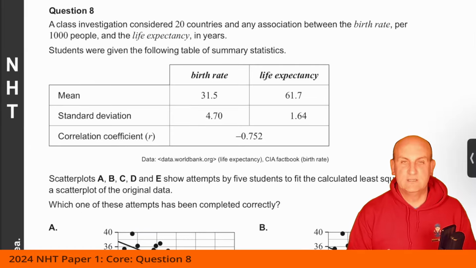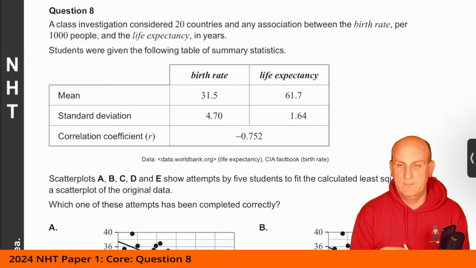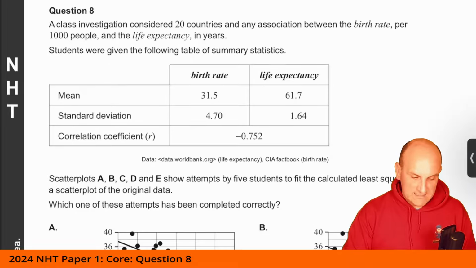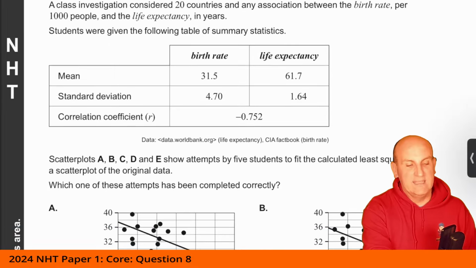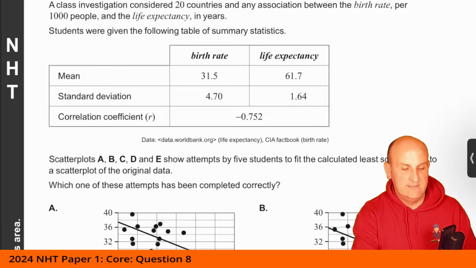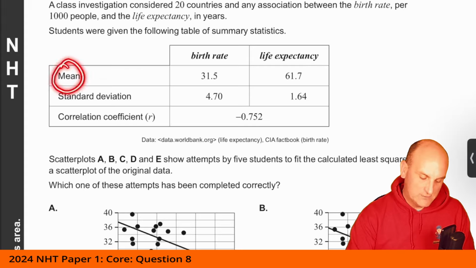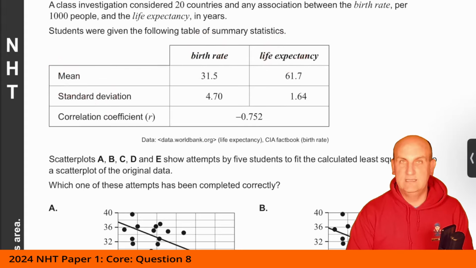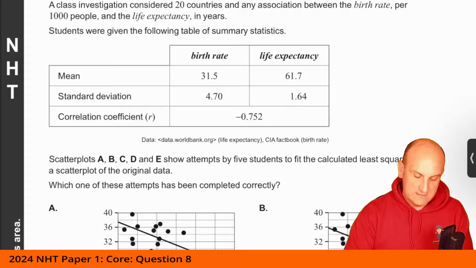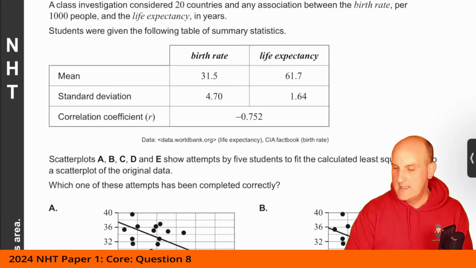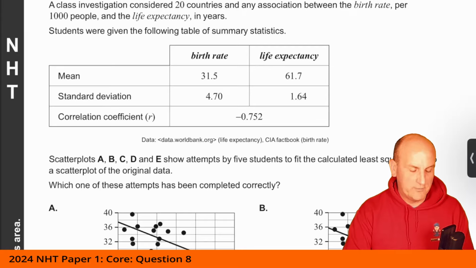A class investigation considers 20 countries and any association between the birth rate per 1,000 people and the life expectancy in years. Students were given the following table of summary statistics. Now, again, when I see this, I absolutely love it. It comes down to that one tiny little bit somewhere in the textbook that tells you how to relate the mean and the standard deviation for a birth rate and a life expectancy. And there are those two formulas there, including the idea that I think B is equal to R Sy on Sx, and A is equal to y bar minus B x bar, or something along those lines. I can't remember them off the top of my head.